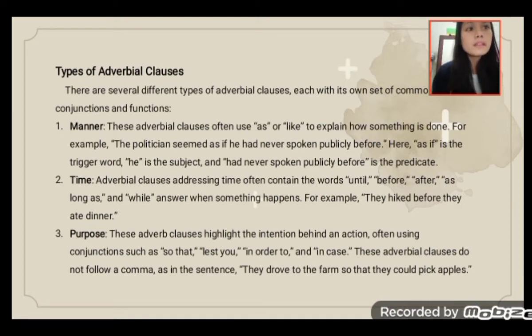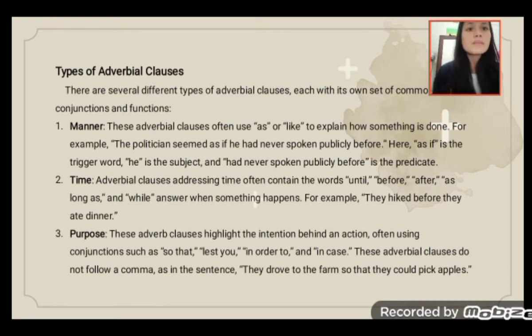For example, the politician spoke as if he had never spoken publicly before. Here as if is the trigger word. He is the subject and had never spoken publicly before is the predicate.